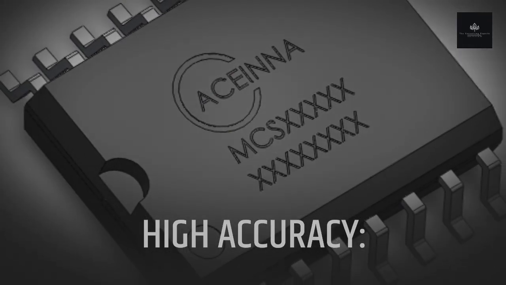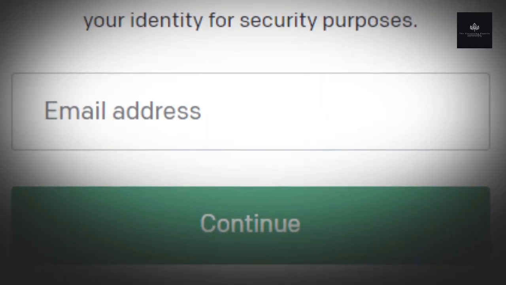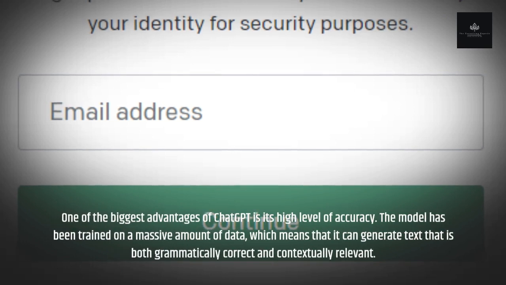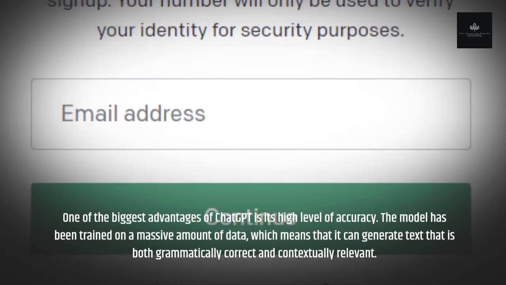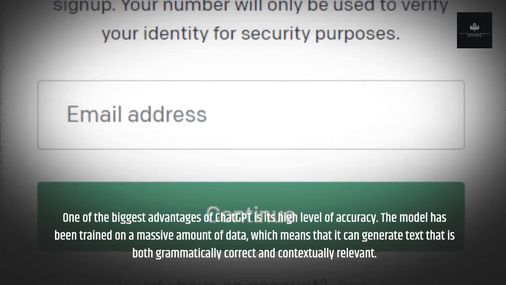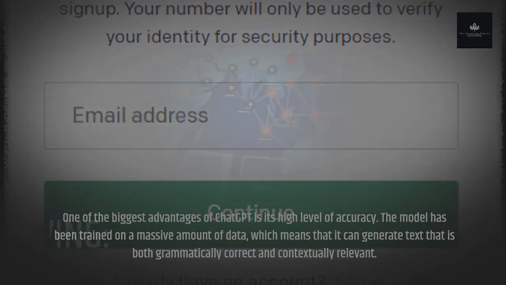High accuracy. One of the biggest advantages of ChatGPT is its high level of accuracy. The model has been trained on a massive amount of data, which means that it can generate text that is both grammatically correct and contextually relevant.